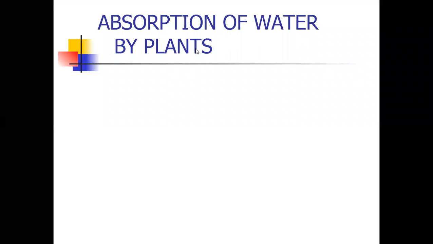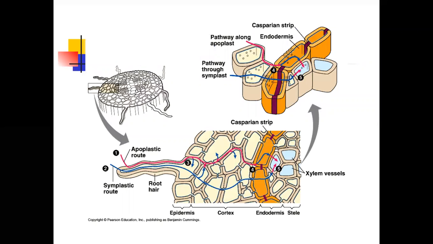Absorption of water by plants. See, absorption of water is done by plants in two ways. One is the apoplastic route, the second one is the symplastic route. First, we need to know what is meant by apoplast and what is meant by symplast.